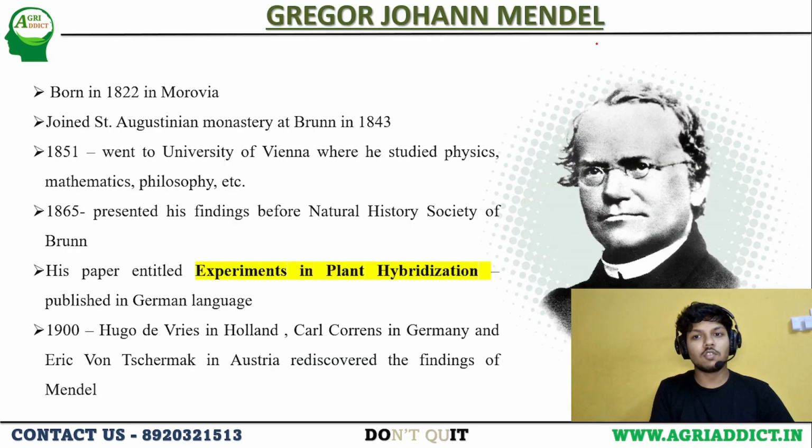Let's know about Gregor John Mendel. He was born in 1822 in Moravia. One of the most important things we have to remember about Gregor John Mendel is his paper, entitled Experiments in Plant Hybridization. Firstly, no one believed his theories and his paper. But in the year 1900, three scientists, Hugo de Vries, Karl Correns and Erich von Tschermak, independently worked and rediscovered the findings of Mendel. After their rediscoveries, people started believing Mendel's theory and started researching the subject.